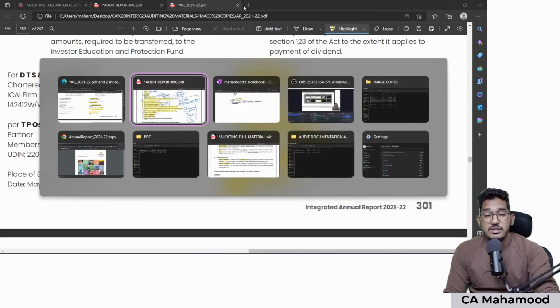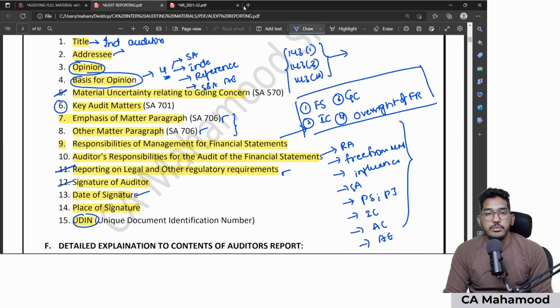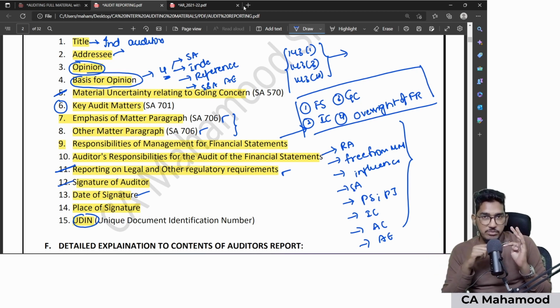Clear? So these are all the contents of the audit report given in SA 700, and as a part of revision of these contents, we even revised four standards if you observe carefully. SA 700 contents we have seen, SA 705 modifications to the auditor's opinion, SA 701 communicating key audit matters, SA 706 emphasis of matter and other matter paragraph.